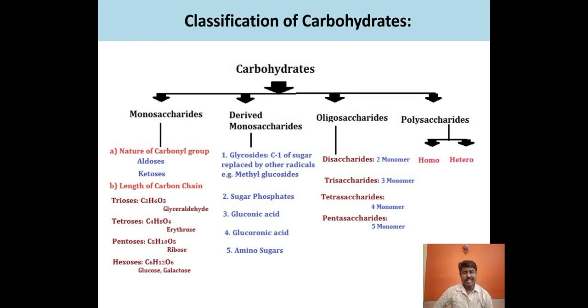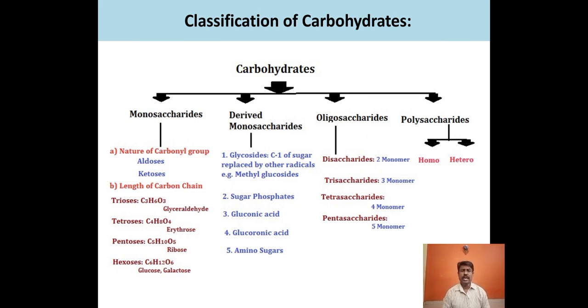If it consists of an aldehyde group, then they are called aldoses, and if they consist of a ketone group, then they are called ketoses. Again, the monosaccharides are further divided on the basis of the length of the carbon chain, meaning the number of carbon atoms present in it.